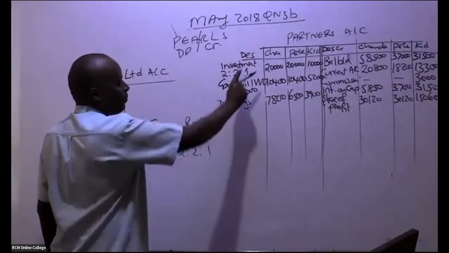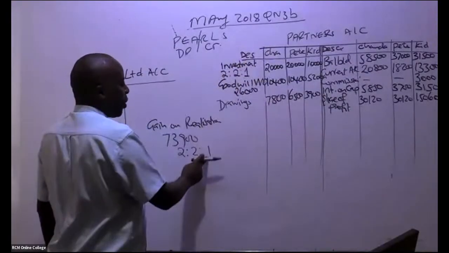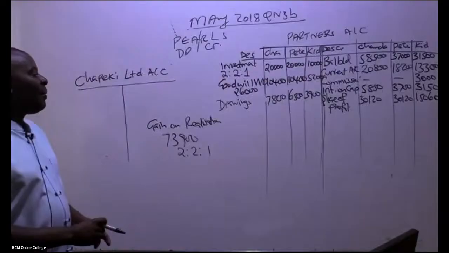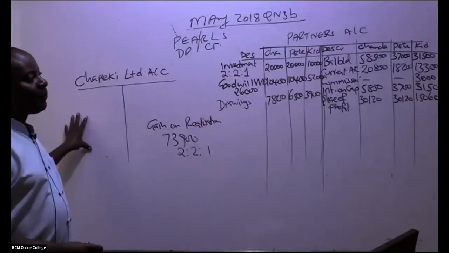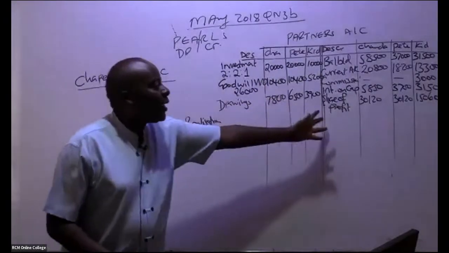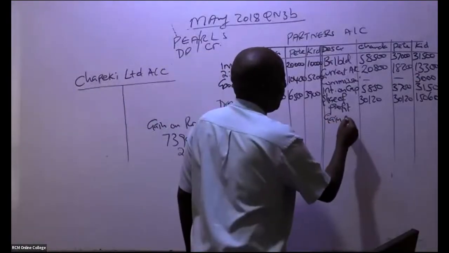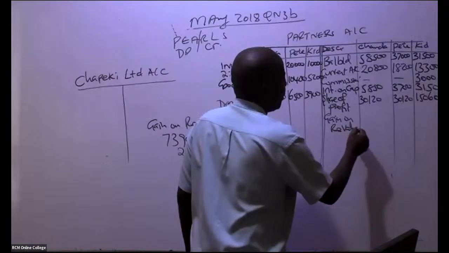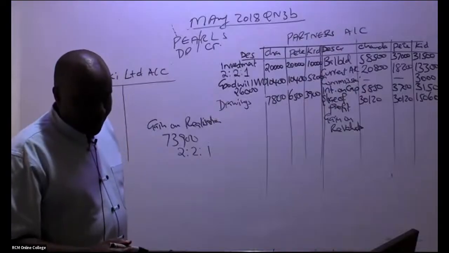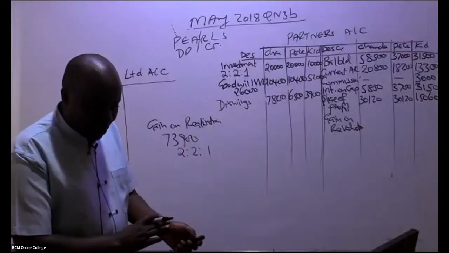So 2/5 for Chanda, 2/5 for Pete, 1/5 for Kidole. Where am I going to write this gain? Remember, the gain has come on the debit side. When these guys were getting commissions or interest, or when they gain, you credit their accounts. So come and give us here the gain on revaluation. So how much do we have here? I'm told 29,560, right?